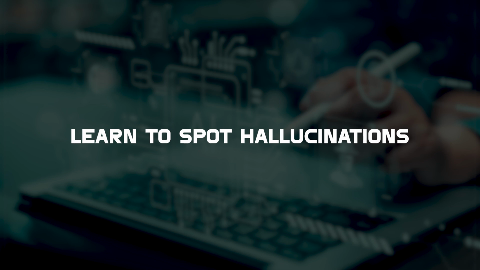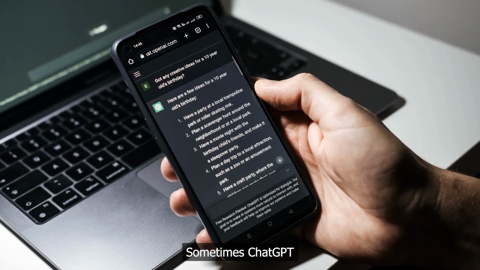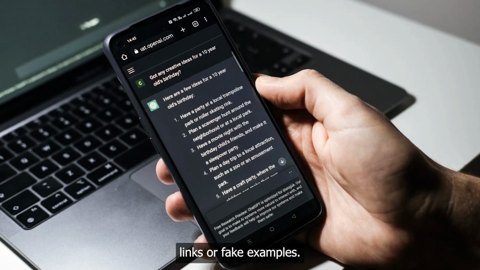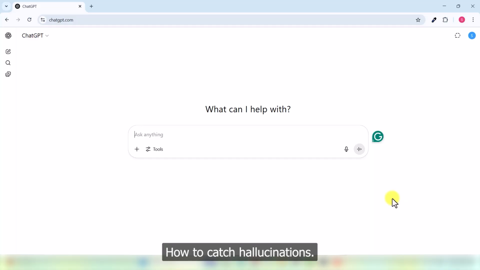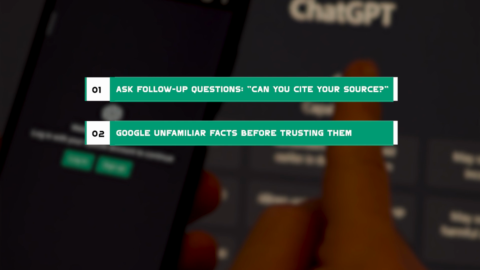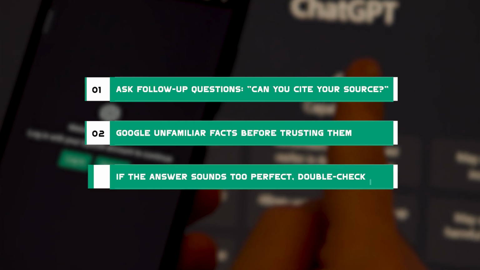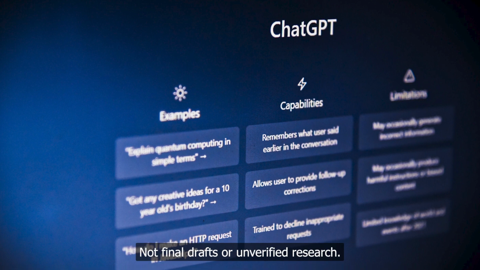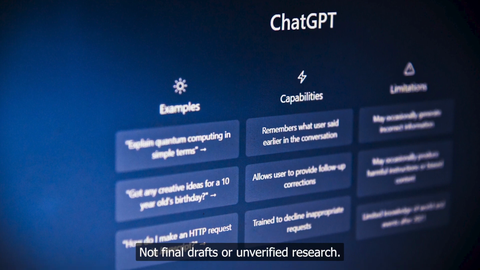Learn to spot hallucinations. Sometimes ChatGPT makes things up, even full sources, links, or fake examples. How to catch hallucinations? Ask follow-up questions. Can you cite your source? Google unfamiliar facts before trusting them. If the answer sounds too perfect, double-check it. Use it for brainstorming, not final drafts or unverified research.